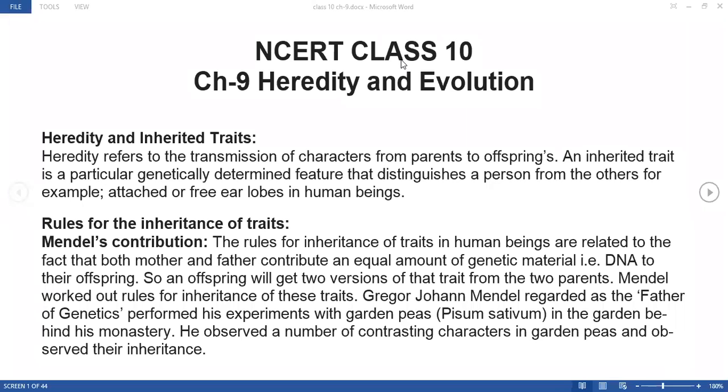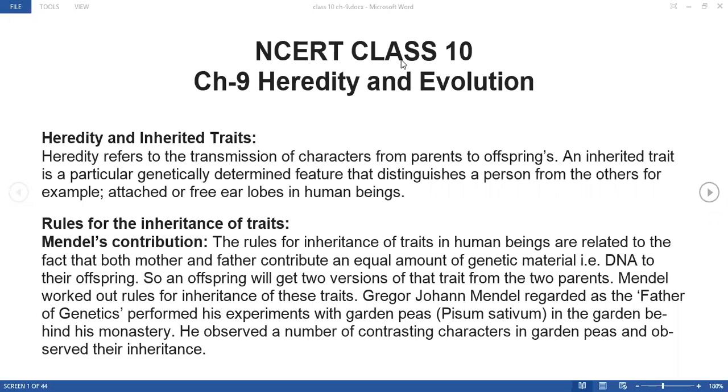So the baby is having two types of genes of the same character. That is, for the color of the eye, the baby is having two genes. One is for the blue color and one is for the black color, right? But amongst these two, whichever one is the strongest is going to express itself in the baby.